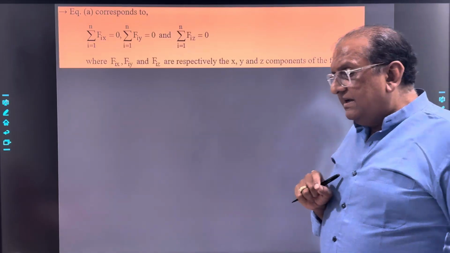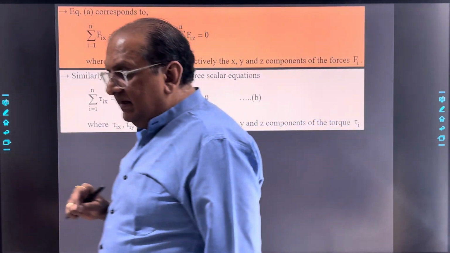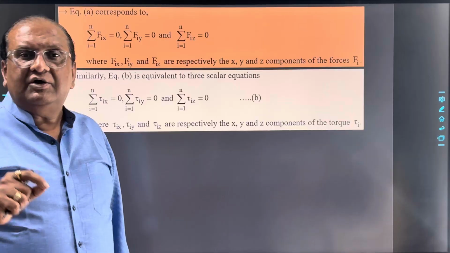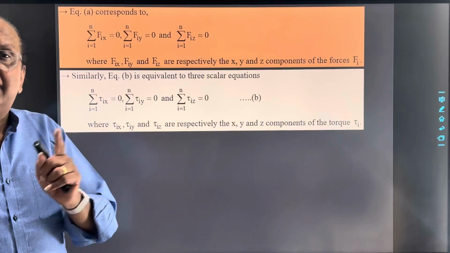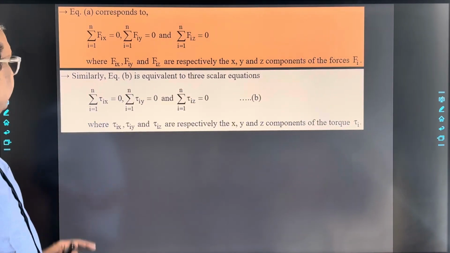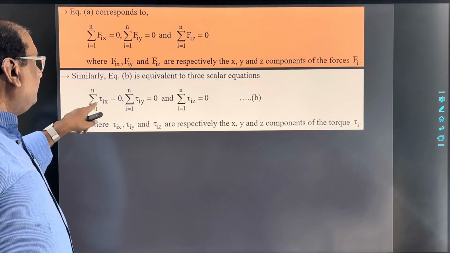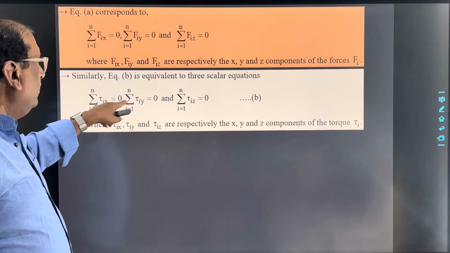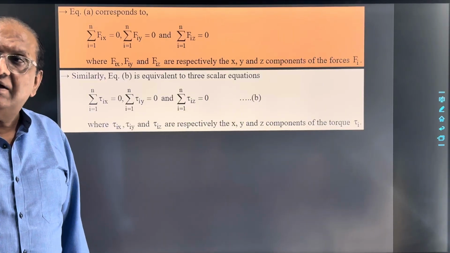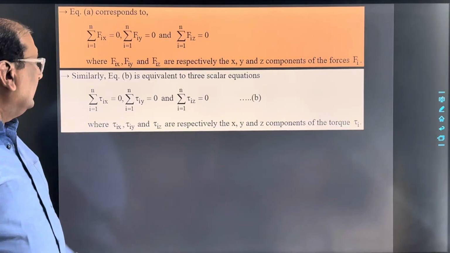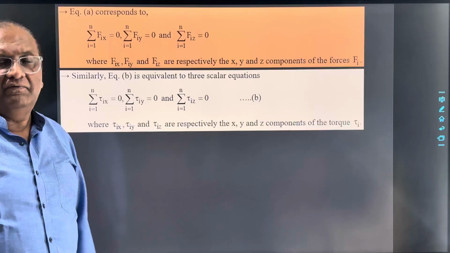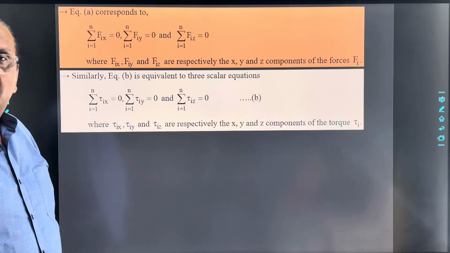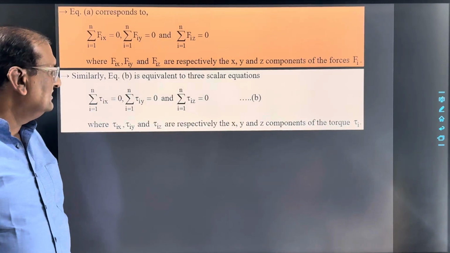And equation B leads to this: when the total torque acting on the body is 0, means summation of the x component of all the torques is equal to 0, summation of y component of all the torques is 0, and summation of z component of all the torques is equal to 0.